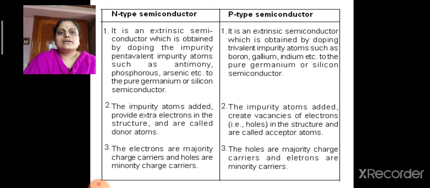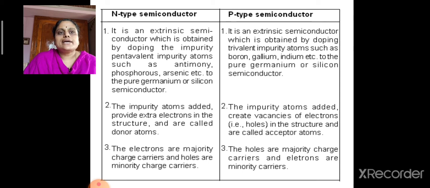Now let us discuss N-type and P-type semiconductors. N-type semiconductor is an extrinsic semiconductor which is obtained by doping pentavalent impurity atoms such as antimony, phosphorus, arsenic, etc. to the pure germanium or silicon semiconductor. Doping is the method of adding impurity to a semiconductor. The impurity atoms added provide extra electrons in the structure and are called donor atoms. The electrons are the majority carriers and holes are the minority carriers in N-type semiconductor.